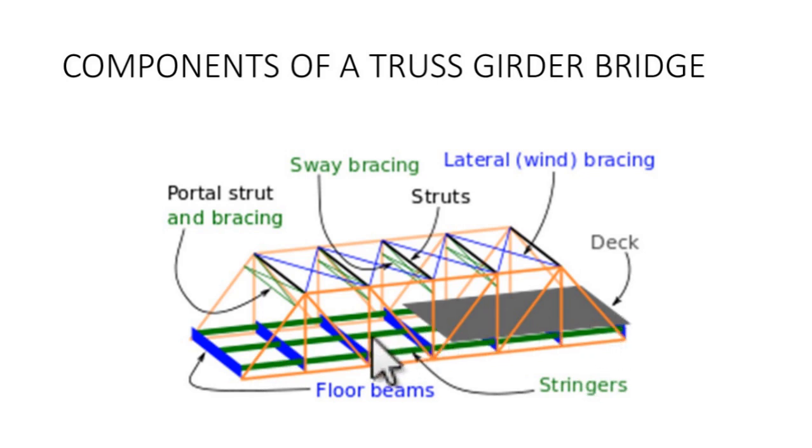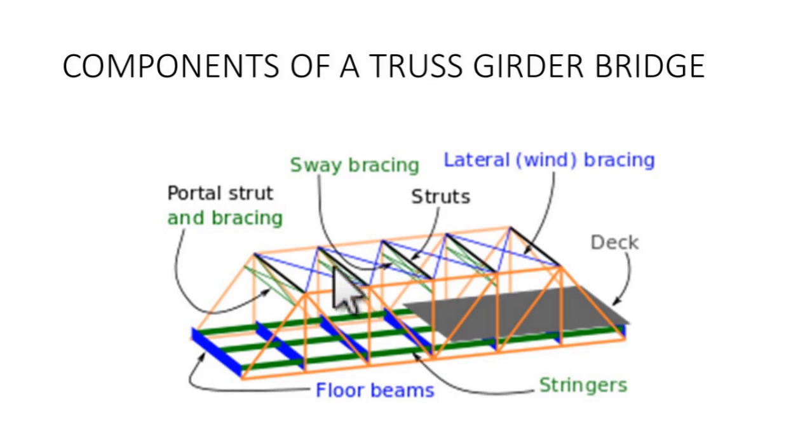So this is one major component. Another major component is the superstructure of the bridge, which is the girder. The third major component will be the bearings. It is not shown in this figure. The bearings, how the entire load from the bridge to the cross girder to the stringer beams is finally transmitted to the piers. Okay, so this is done through the bearings. So three major components are shown here.